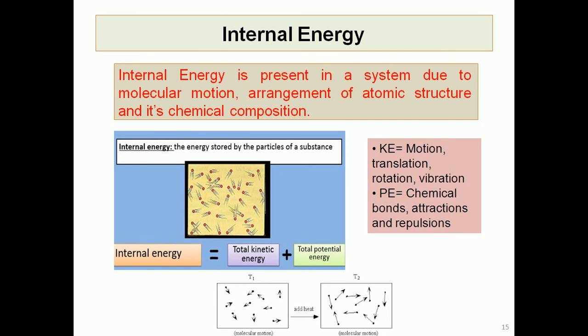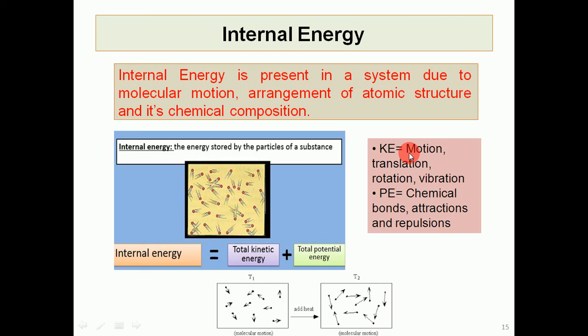So let us elaborate what is internal energy. Internal energy of the system is the energy possessed by the motion of the molecules at the molecular level. So it is the total energy possessed by the molecules. We know that molecules have different forms of energy, like they have motion, they translate, rotate, vibrate. So they possess some kinetic energy due to these motions, and also molecules have some potential energy, that is the bond with the nucleus, attraction and repulsion forces.